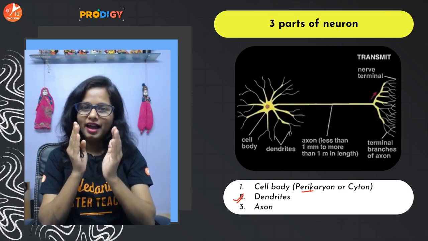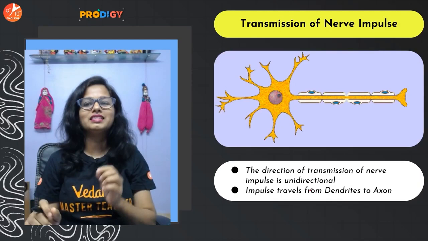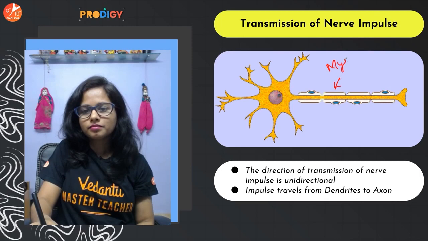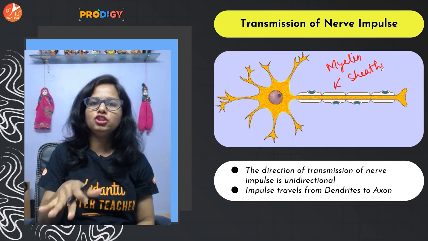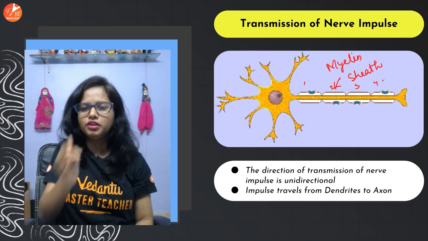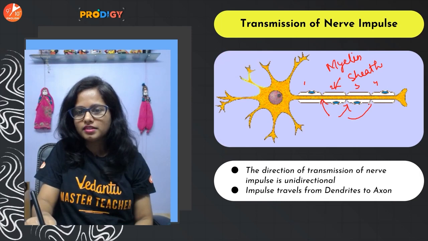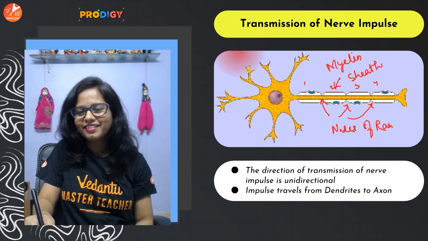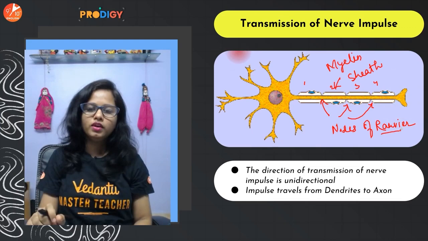Besides that, the axon of these neurons can be covered with a fatty layer which is called a myelin sheath. Now in this particular GIF you can see that there is a myelin sheath. Okay, now this myelin sheath is discontinuous. So myelin sheath 1, myelin sheath 2, myelin sheath 3, myelin sheath 4. In between there are gaps. Now these gaps that you see are called nodes of Ranvier. Okay, nodes of Ranvier.